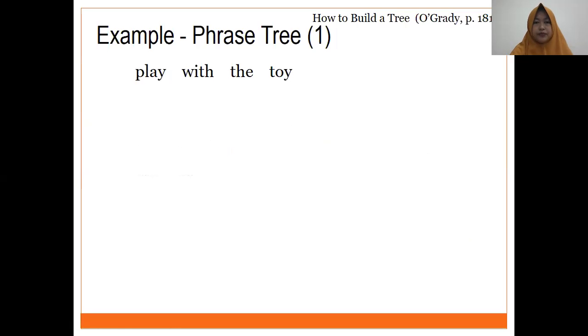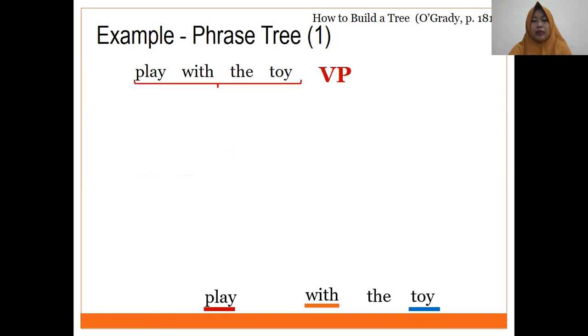Okay, example, phrase 3.1. Play with the toy. Play is verb. Okay, so we have verb phrase here. Okay, good. And then let's analyze from the bottom. Play. Okay.